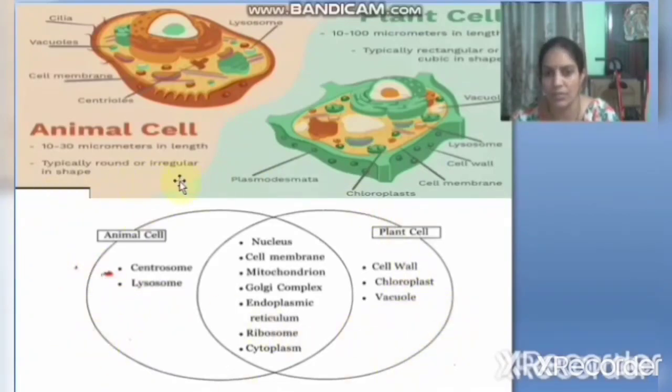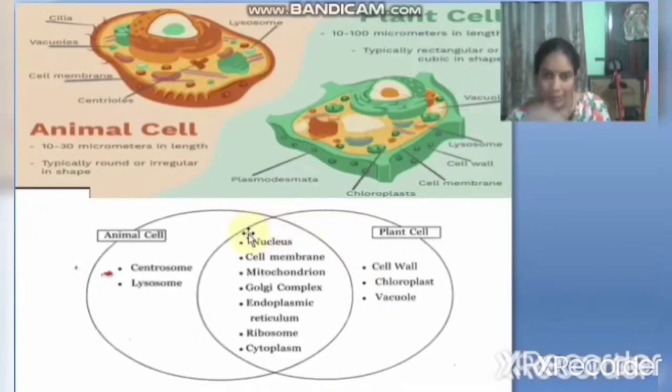This chart shows you easily the difference between a plant cell and an animal cell. The nucleus is present in both animal cell and plant cell. The cell membrane is present in both. Mitochondria, Golgi complex, endoplasmic reticulum, ribosomes and cytoplasm. These are all cell organelles.